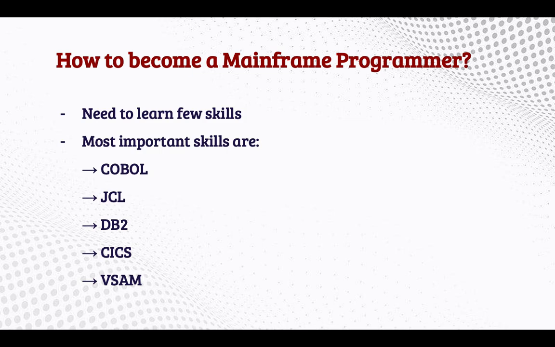So what do we need to do? We need to convert the user-understandable language to machine language, which is nothing but zeros and ones. The system only understands binary language, zeros and ones only. So for that purpose we need to convert the main COBOL program to machine language. So what can we use? We can use JCL, Job Control Language.